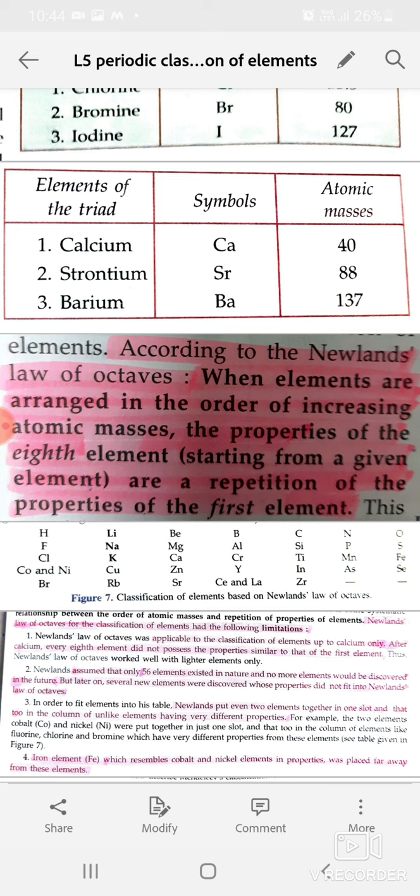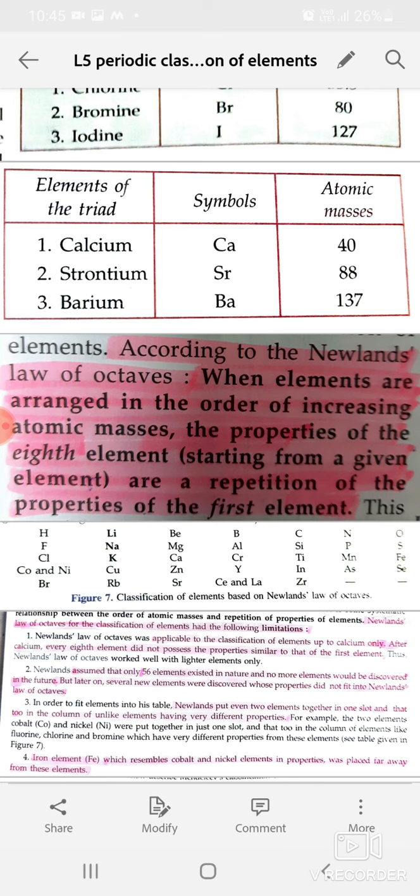Again, if we take sodium as the first element, then the eighth element from it will be potassium. So, according to Newland's law of octaves, the properties of potassium should be similar to that of sodium. It has actually been found that sodium and potassium have similar chemical properties. In fact, all the three elements, lithium, sodium, and potassium, possess similar chemical properties.